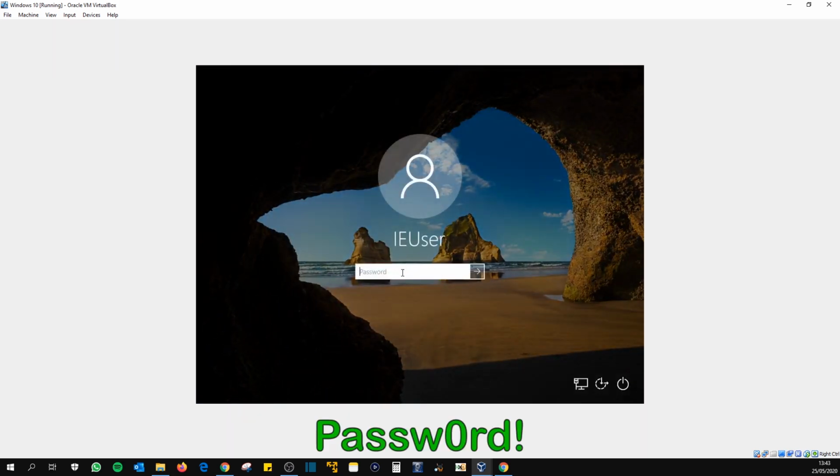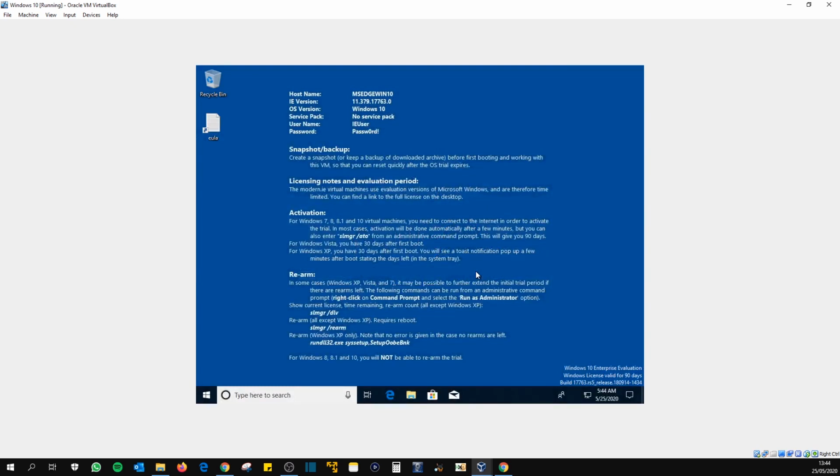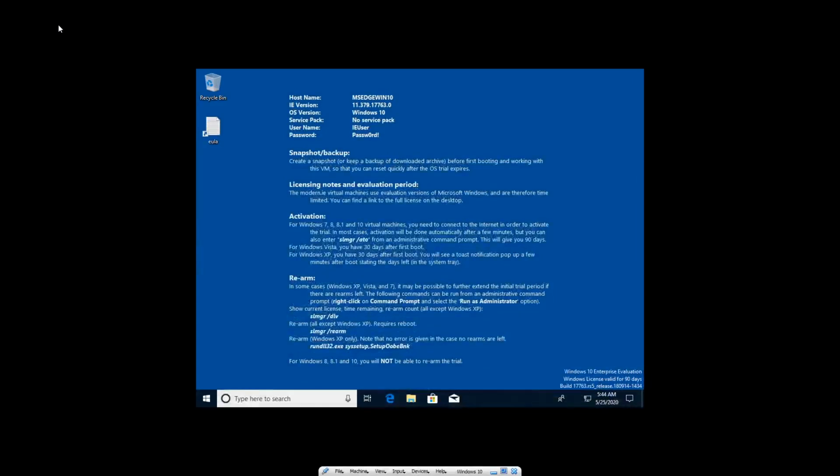Okay, so the password for this is capital P ASSW 0 RD exclamation mark. If I show the password, that's the password used to log into the virtual machine. So now if I go to View, I can select full screen view.